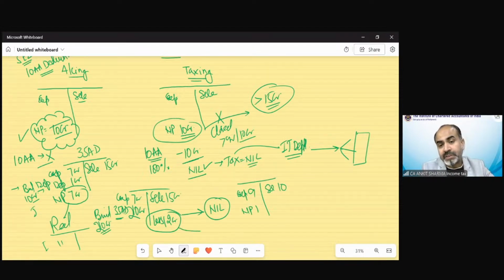So the loss which is carried forward is going to be set off. Then there would again be no tax collection for next year. Until this loss is set off, there could not be any tax collection. And suppose after 3, 4, 5 years, when this loss has been set off completely, this business shuts down. So again, income tax would be at a loss situation.